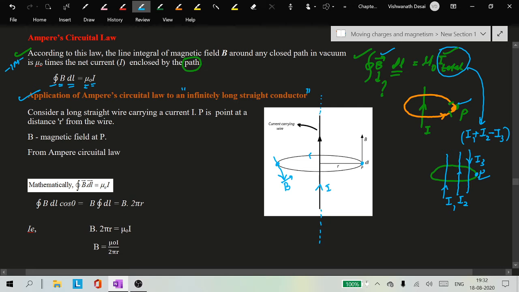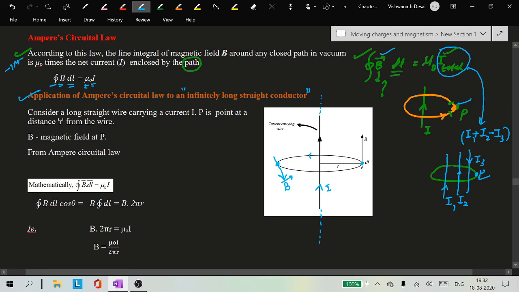So the magnetic field is in a circular loop. It forms concentric circles, right? The magnetic field forms concentric circles. Similarly, the loop we have considered is a circular path only. So wherever the magnetic field is, the loop is also there.